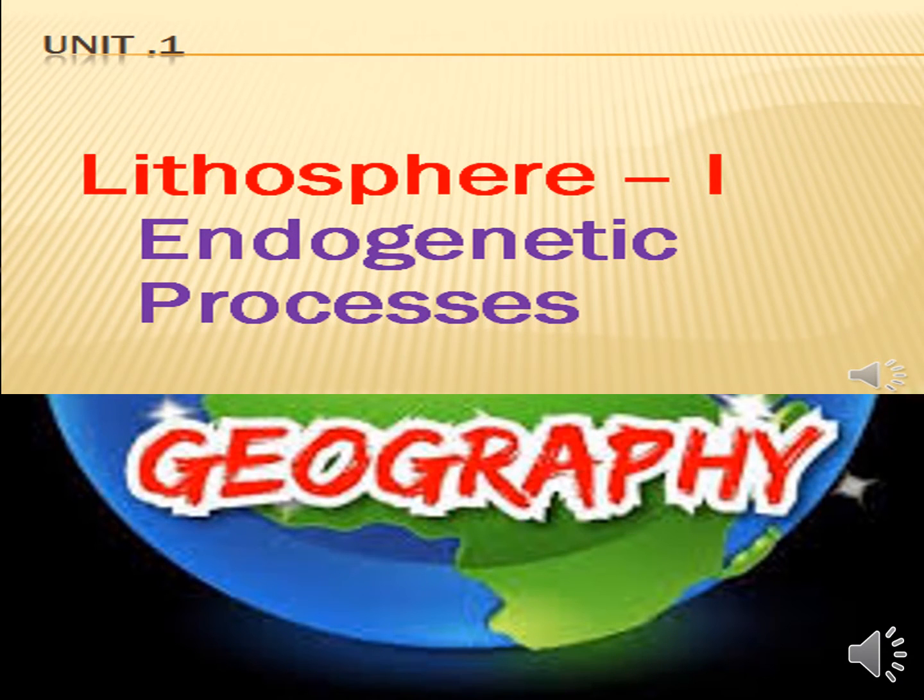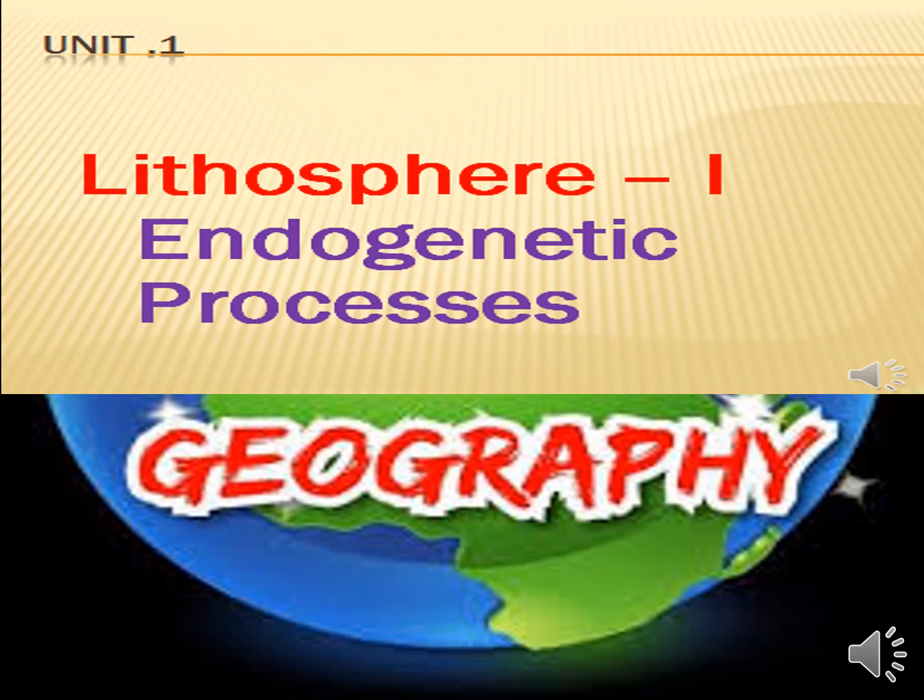Geography. Geography Unit 1, Lithosphere, Endogenetic Process. In the previous class, in the same lesson, we saw the spheres of the earth. There are 4 types of spheres. What are they? Lithosphere, atmosphere, hydrosphere and biosphere. Then we saw the structure of the earth. There are 3 layers in the earth. They are crust, mantle and core. Yes or no? Then we saw the types of rocks and the rock cycle.